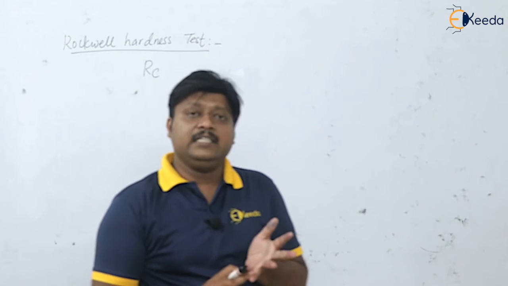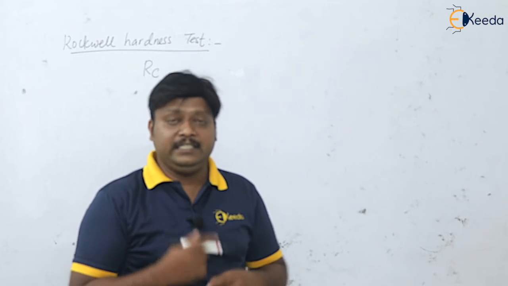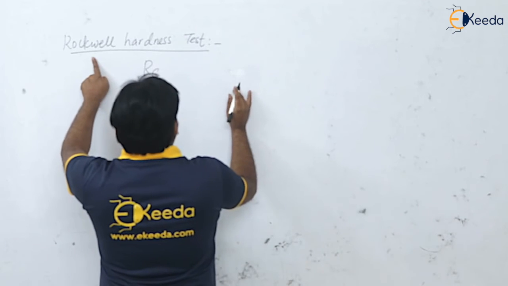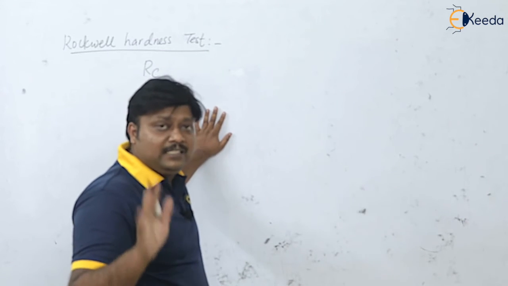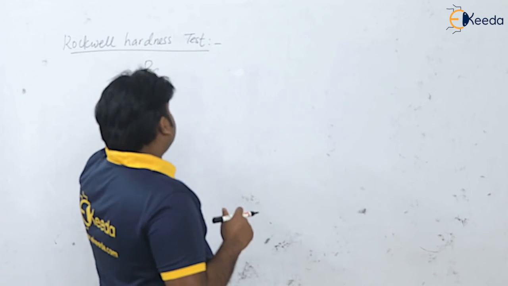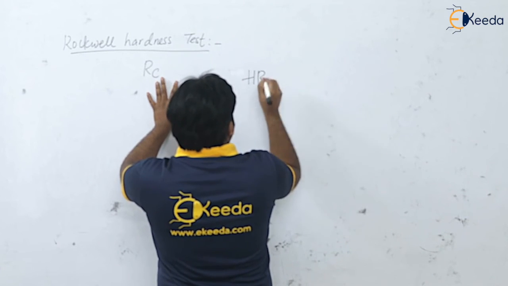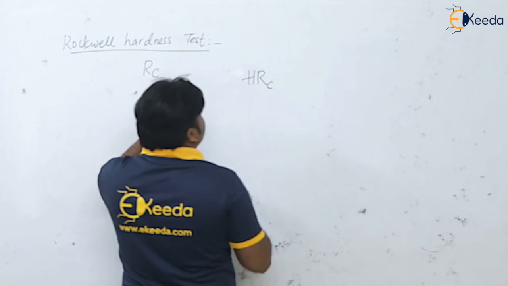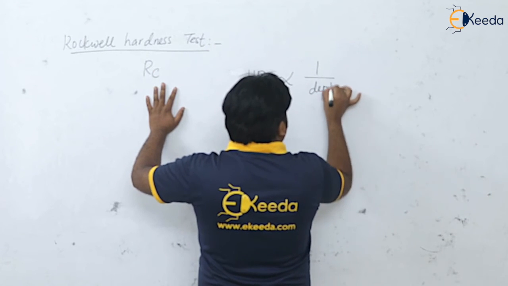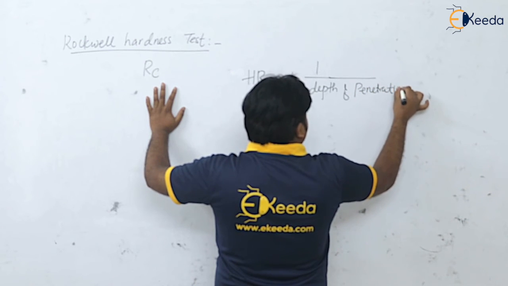In this Brinell hardness and the Vickers hardness testing, we are interested in the area of indentation for the applied load. But here, dear students, in this Rockwell hardness testing, all the procedure is the same as that of the Brinell hardness testing and the Vickers hardness testing. The thing here is that this hardness, HR, suppose Rockwell C scale I am writing, is inversely proportional to the depth of penetration. Please remember, the depth of penetration.